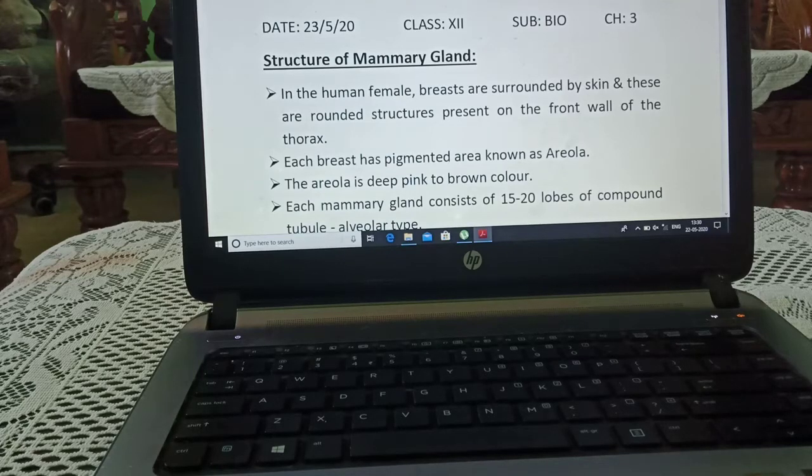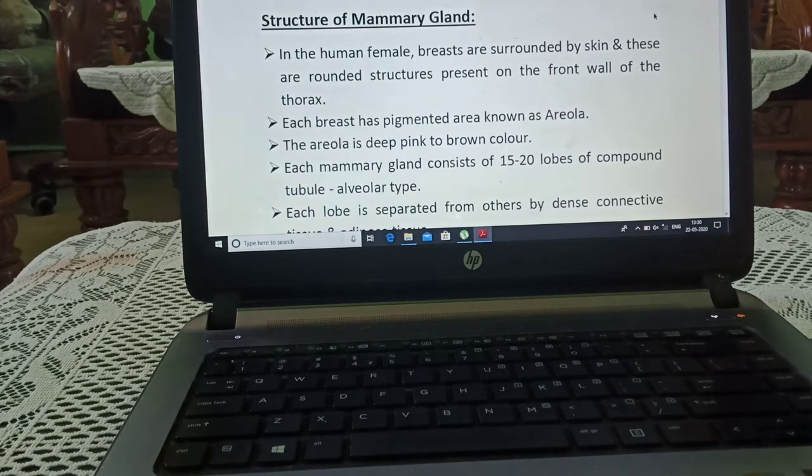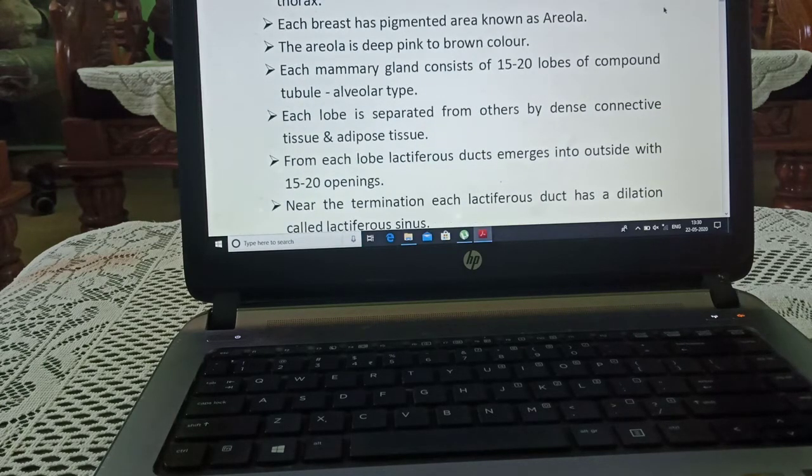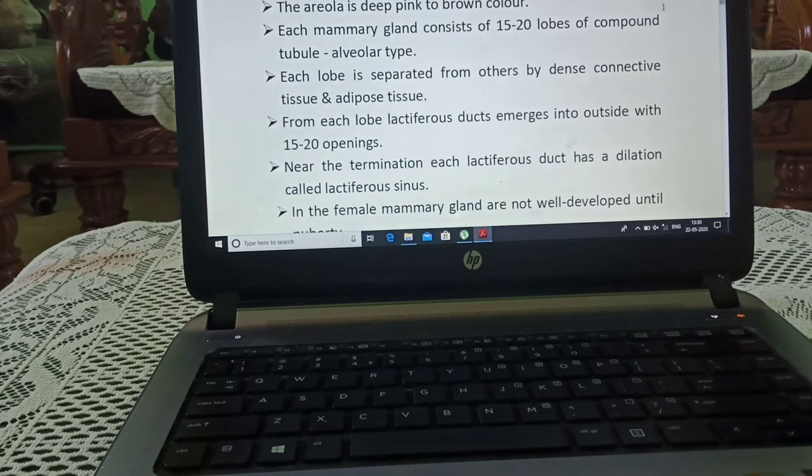Today we are starting with the structure of the mammary gland. In the human female, breasts are surrounded by skin and are rounded structures present on the front wall of the thorax. Each breast has a pigmented area known as the areola. The areola is deep pink to brown in color.